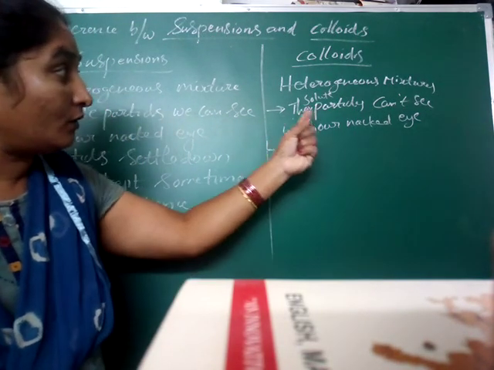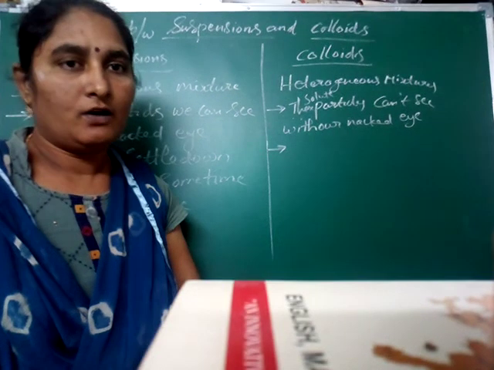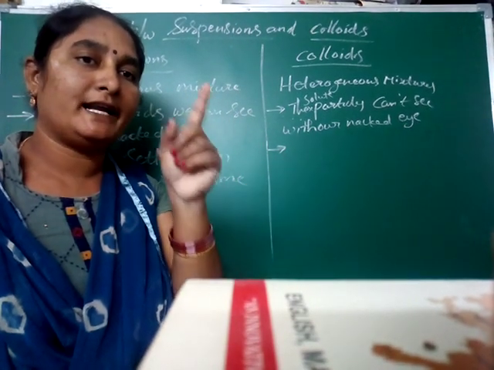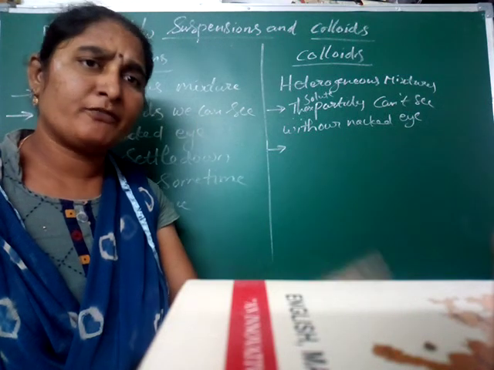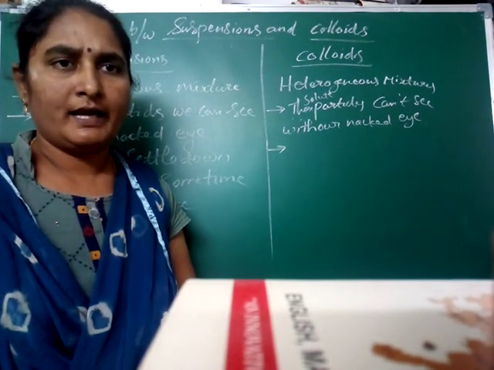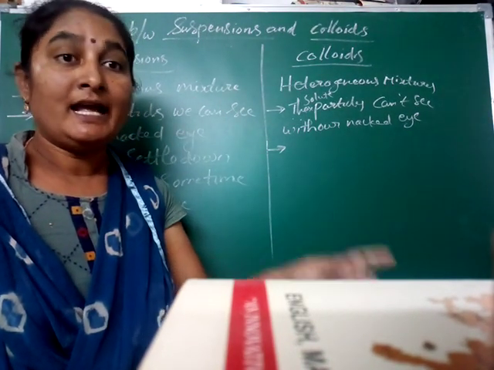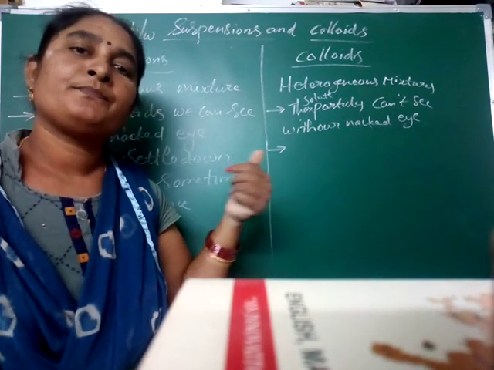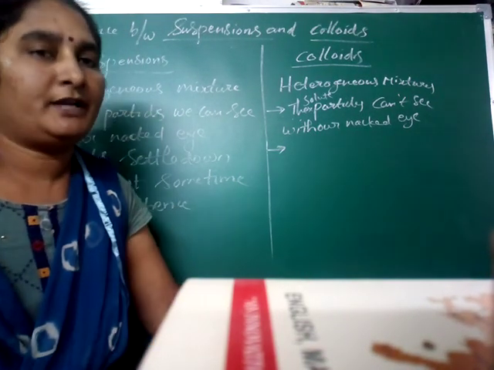Okay, I already told you that one in colloids. Do you understand this here? Here you see, a good example for the colloid is a mixture of milk and water. We cannot see the particles with our naked eye, and they are uniformly distributed throughout the mixture. Keep it in your mind.